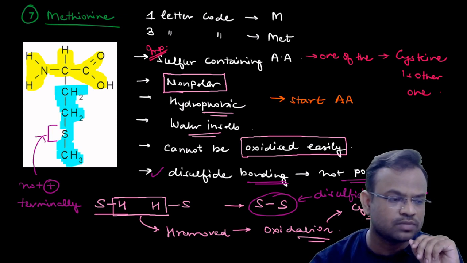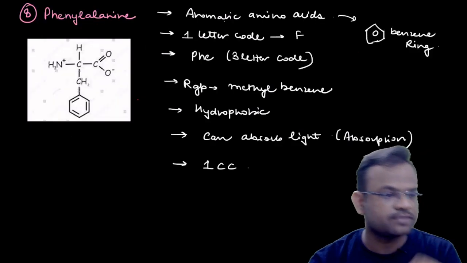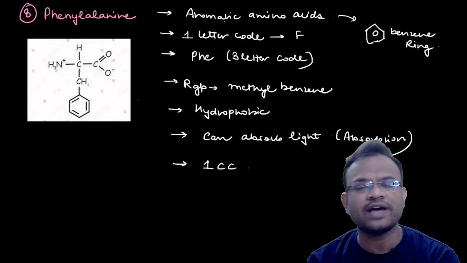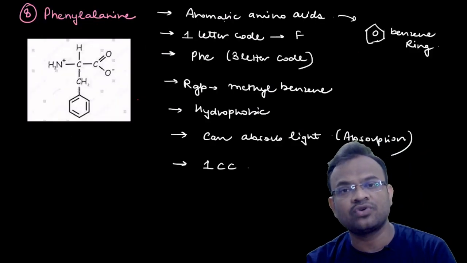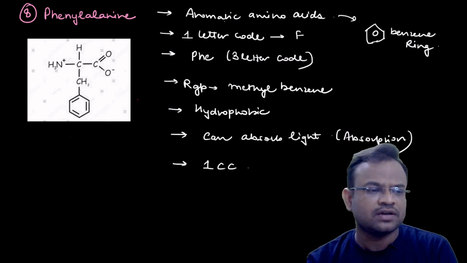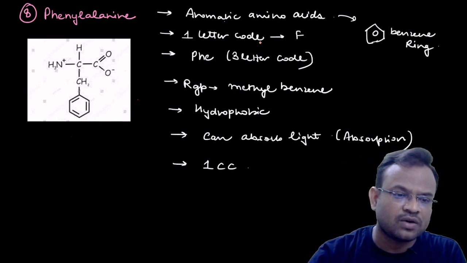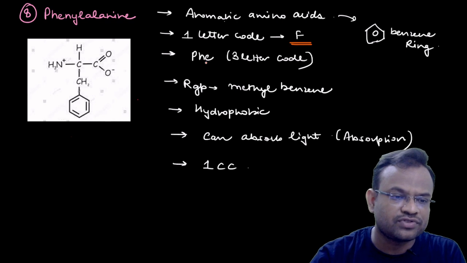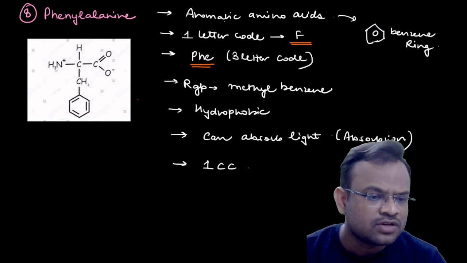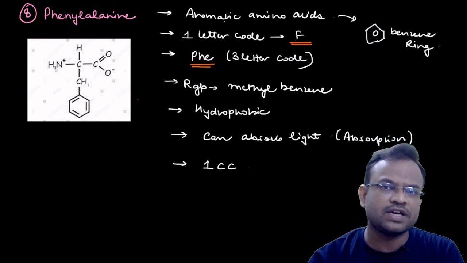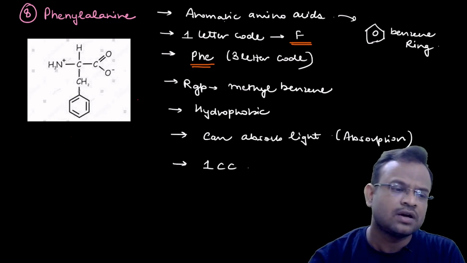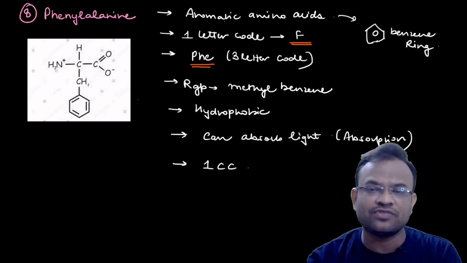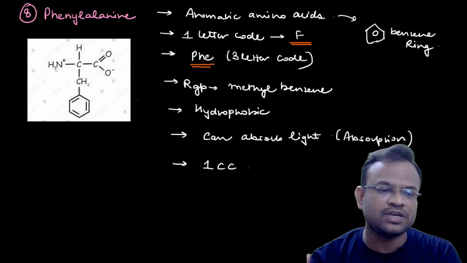And the next point is, just give me a minute. Yes, phenylalanine. Now phenylalanine is again a non-polar amino acid. Let us start with the one letter code. One letter code is F, three letter code is PHE. So this is not a problem again. PHE is the same thing. We are starting with phenylalanine, so the three letter code can be PHE.